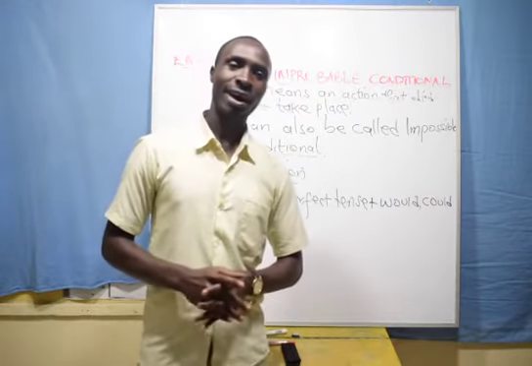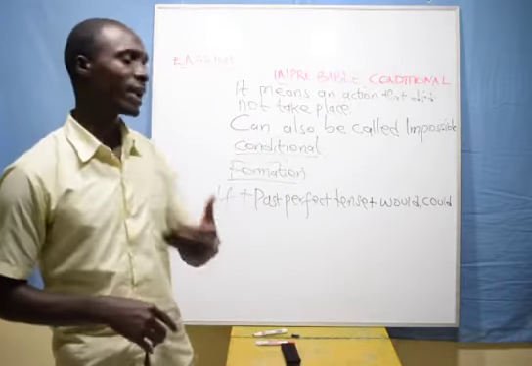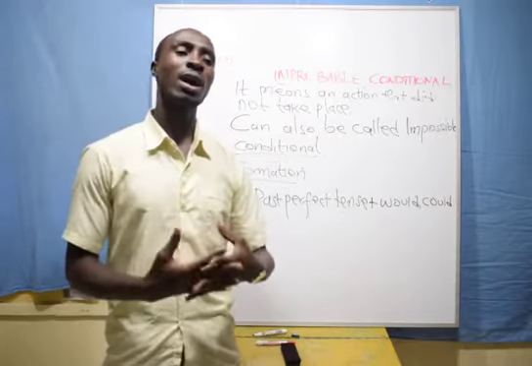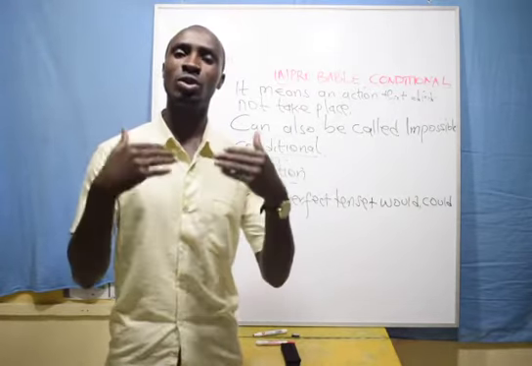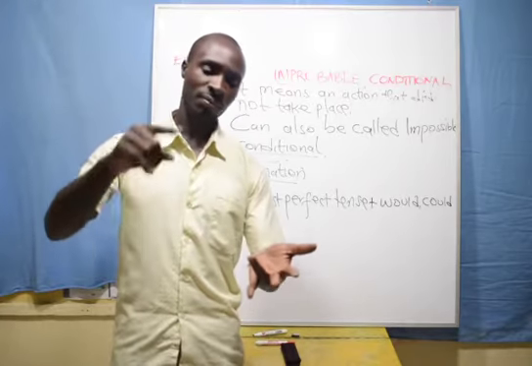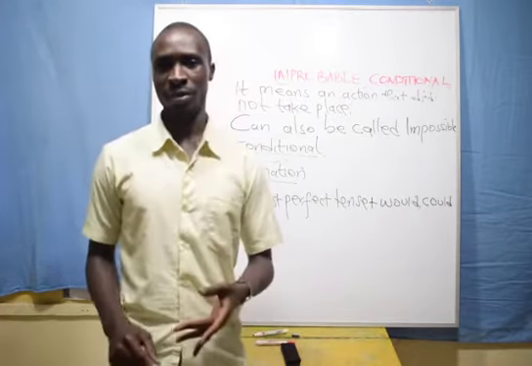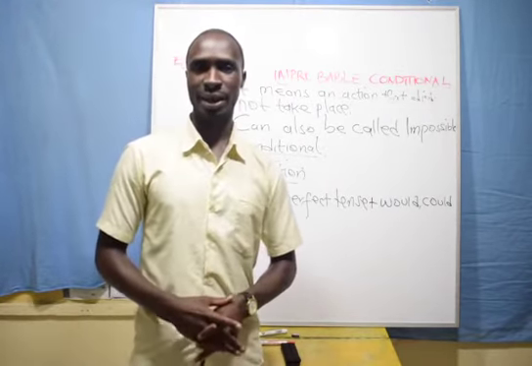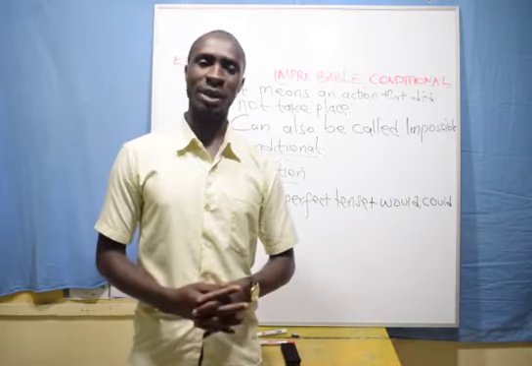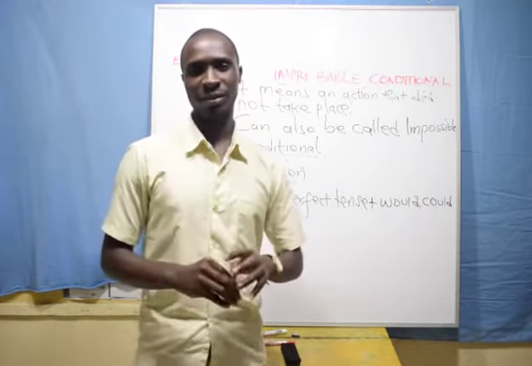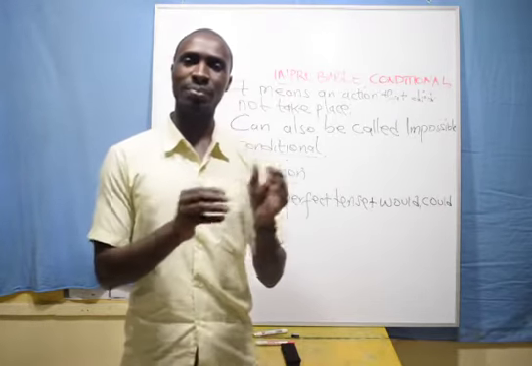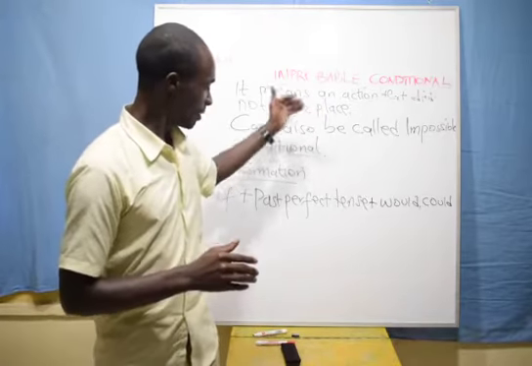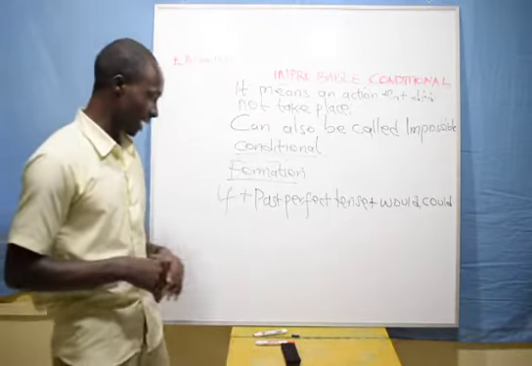But the elephant in the house is, how do we come up with this kind of a sentence? How should it be constructed? How should we have the subject, the tenses, and even the verbs? And what is the meaning? The sentences that you must construct, class, should be making meaning and should be very sensible, class. I hope you got that very well. And the first bit, we've seen the definition and the other name. Now, let us check on the formation, class.